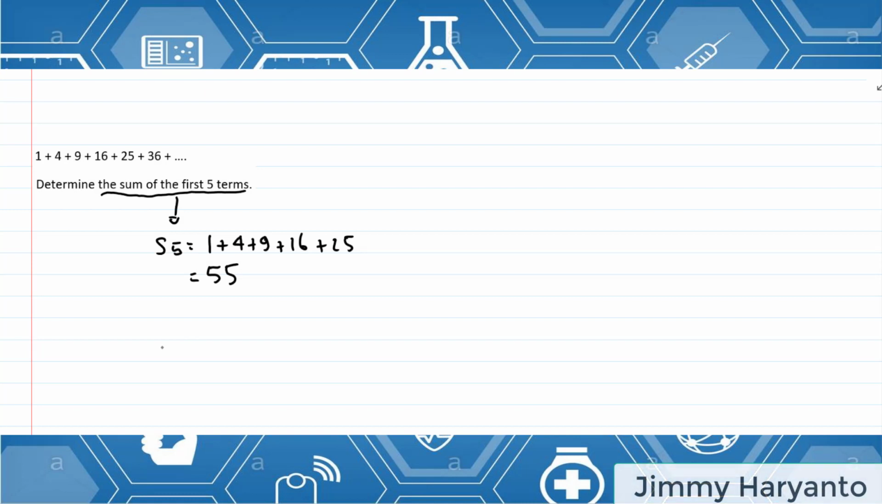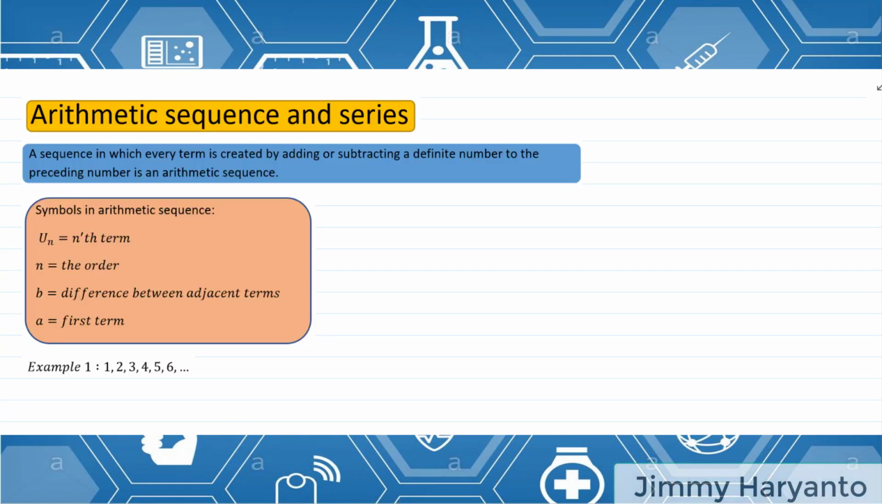We'll go to the core of this chapter. Okay, the core is arithmetic sequence and series. This is the first core. A sequence in which every term is created by adding or subtracting a definite number to the preceding number is an arithmetic sequence. Preceding itu artinya yang sebelumnya, ya. Jadi yang sesudahnya sama yang sebelumnya itu ada penambahan atau pengurangan. Oke, maksudnya itu di bahasa Indonesia.